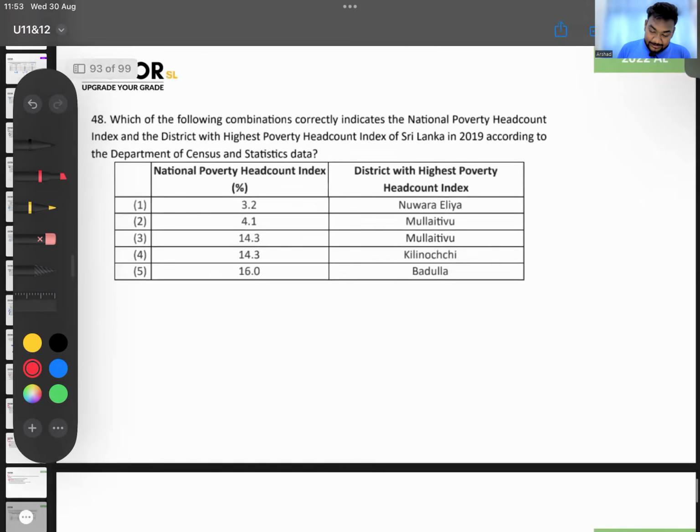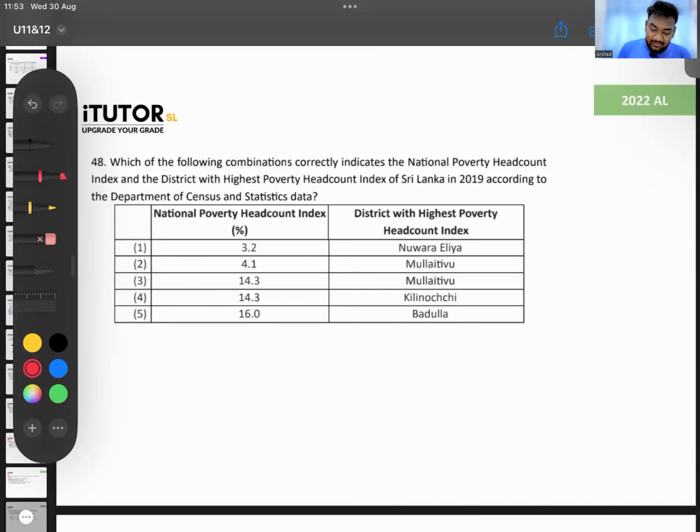Question 48. Again, poverty. They're asking about the poverty headcount index in 2019 and the district with the highest. The district with the highest we learned is Mullaitivu, right? How much did they have? 44.5% in poverty headcount index.